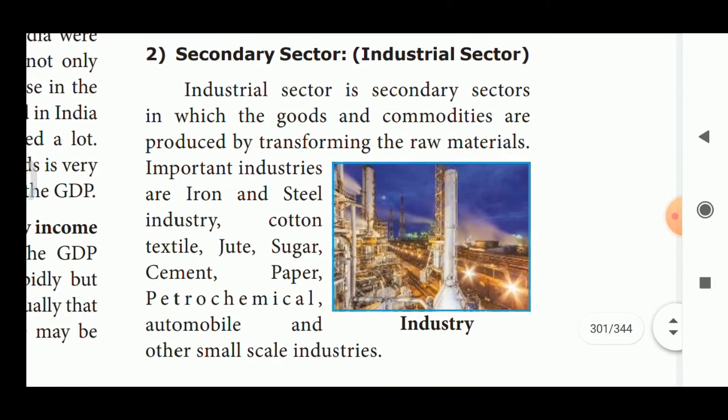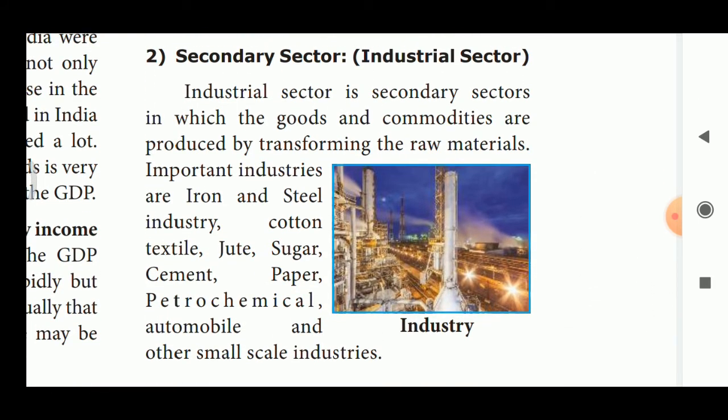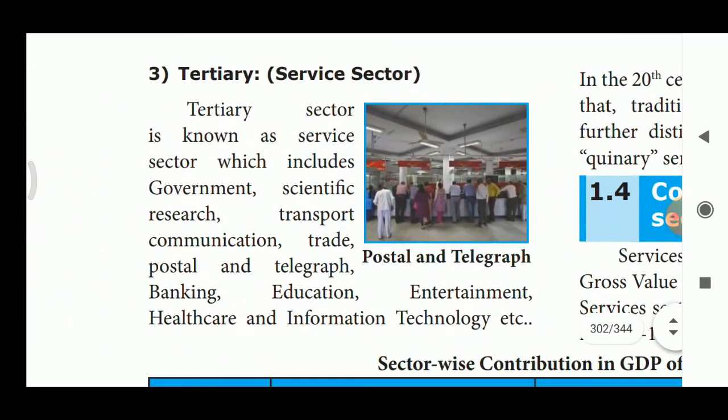Next one, secondary sector. Industrial sector. Industries are called secondary sector. What is the another name for secondary sector? Industrial sector. Industry based activities are called secondary sector. In the secondary sector, goods and commodities are produced by transforming the raw materials. This sector transforms the raw materials into finished products, okay, final products. What is the example? Cement factory, textile factory, jute industry, sugar industry, paper industry, petrochemical industry, automobile industry are called secondary sector industries.